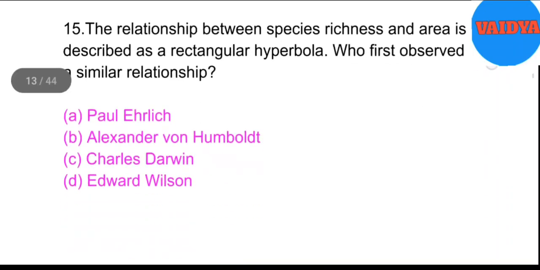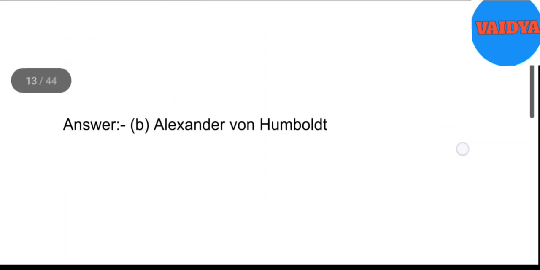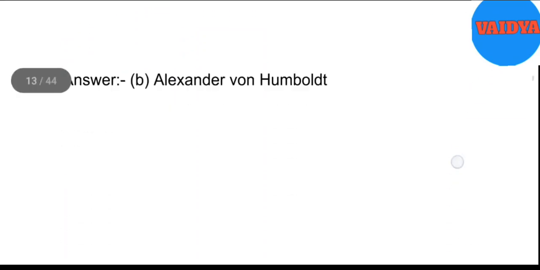15. The relationship between species richness and area is described as a rectangular hyperbola. Who first observed a similar relationship? A. Paul Ehrlich. B. Alexander von Humboldt. C. Charles Darwin. D. Edward Wilson. Answer. B. Alexander von Humboldt.